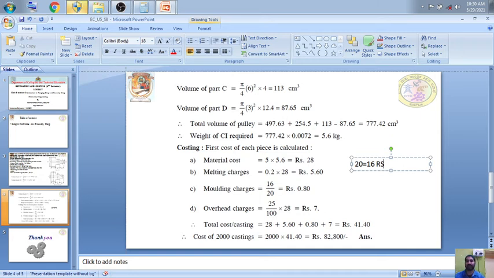Per day salary is 16. After they prepare 20 molds, you have to pay them 16 rupees.